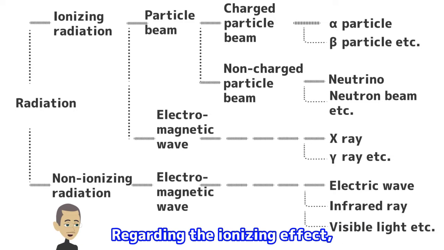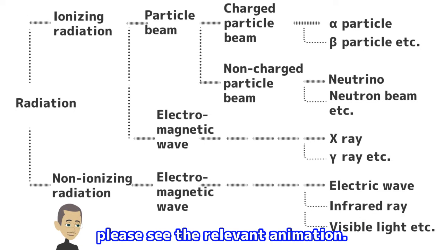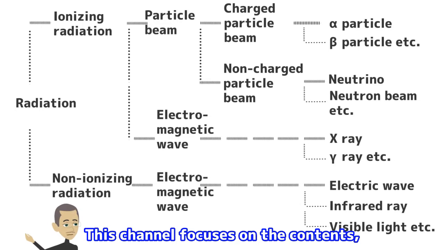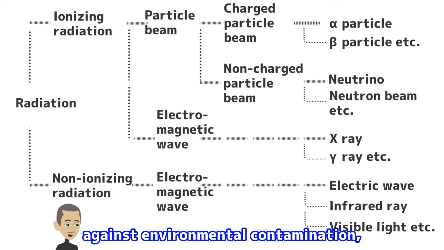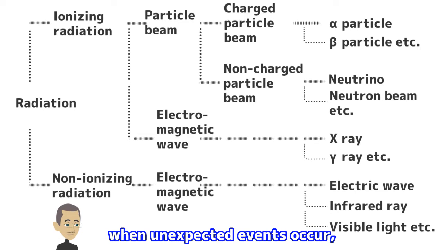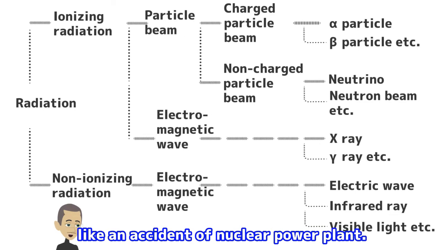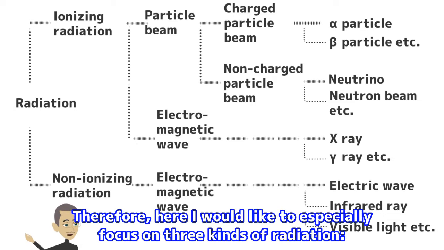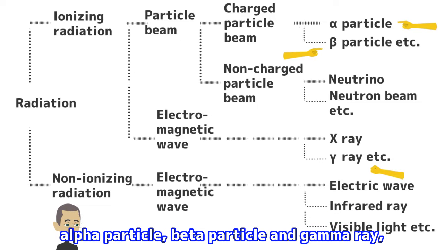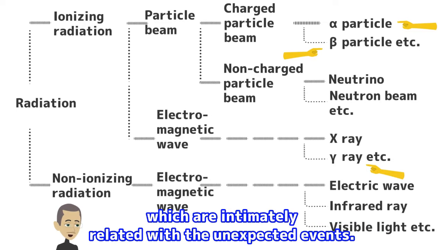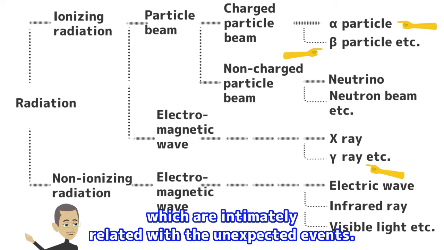Regarding the ionizing effect, please see the relevant animation. This channel focuses on the contents relevant to the countermeasures against environmental contamination when unexpected events occur, like an accident of a nuclear power plant. Therefore, here I would like to especially focus on three kinds of radiation: alpha particle, beta particle and gamma ray, which are intimately related with the unexpected events.